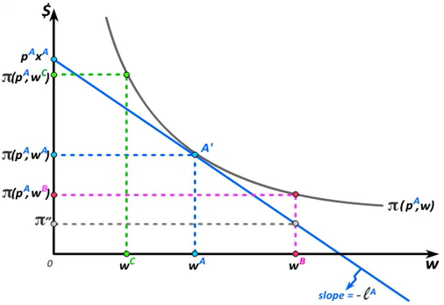Thus, this slice of the profit function is again the upper envelope of lots of naive profit functions, and at each tangency we get a similar relationship as the one we've graphed here. We can then see Hotelling's lemma, that the partial derivative of the profit function with respect to wage is equal to minus the labor demand function, emerge from the picture.